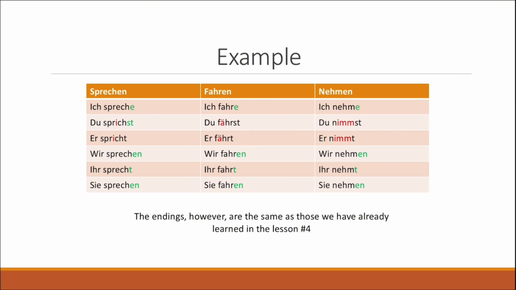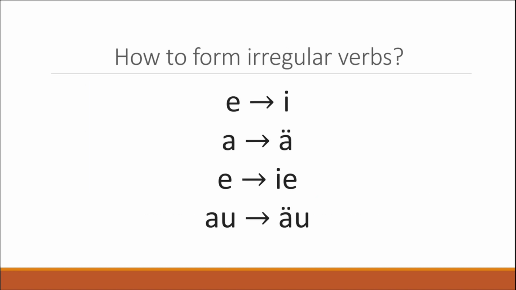So this is very peculiar and very important to note, so that it's going to be easier to remember these verbs. Now, the main question of this video is how to form irregular verbs. And in German, there are mostly 4 cases. So here you can see 4 possible cases, and it's mainly highlighting the 4 opportunities we have while altering the vowel in the root theme.